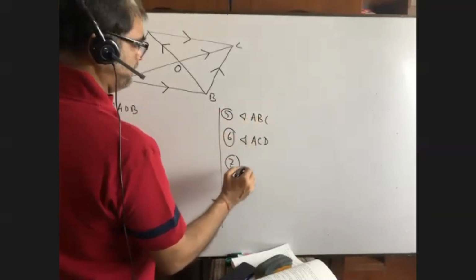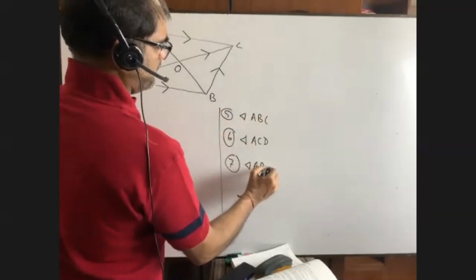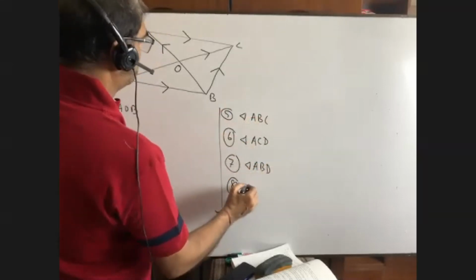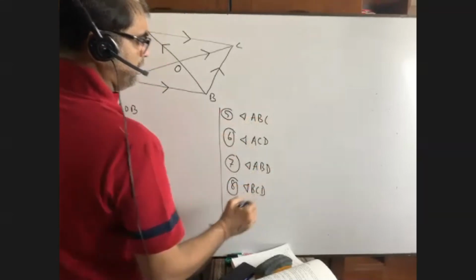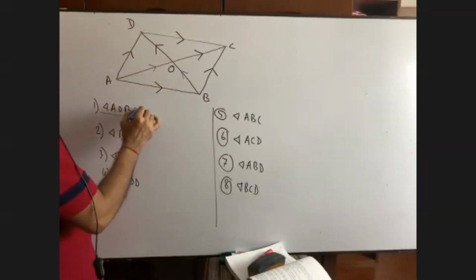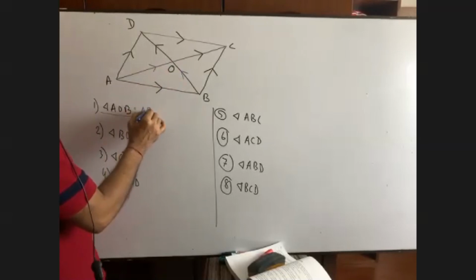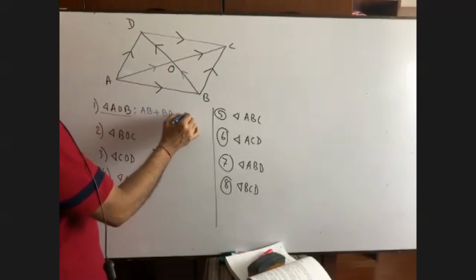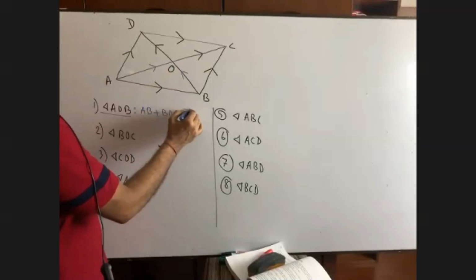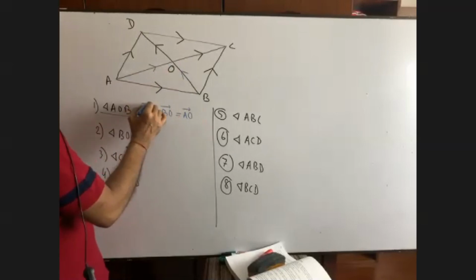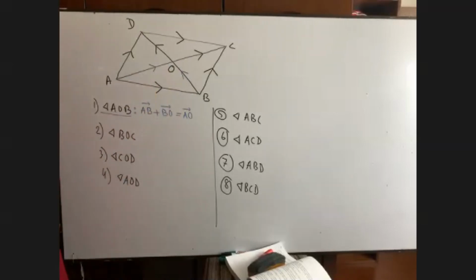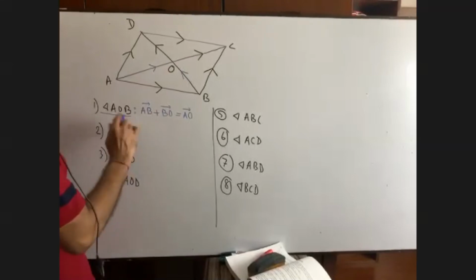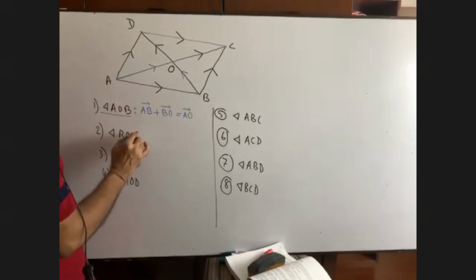Number 7, triangle ABD. Number 8, triangle BCD. AO plus OB equals AB. Is it okay to all? If you cannot write this, then you cannot do any math. When I just did those two maths, I came to know that perhaps you don't know. For this, I'm doing it.